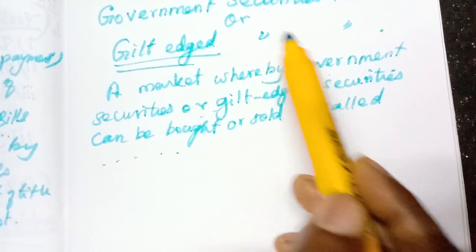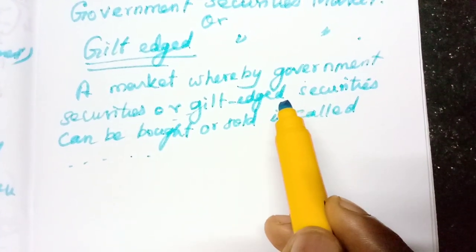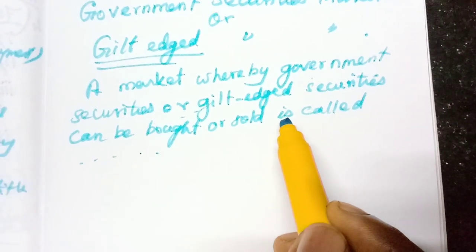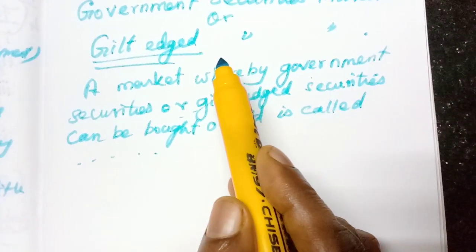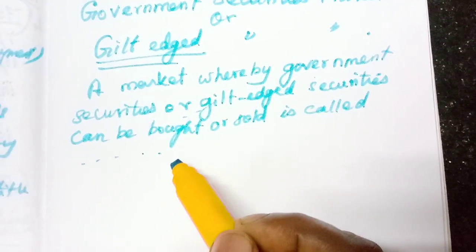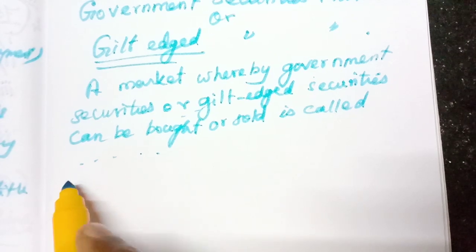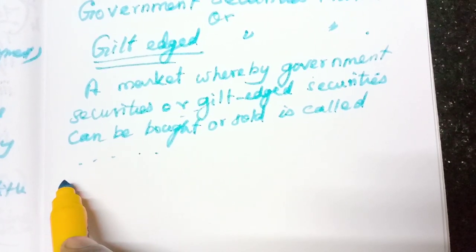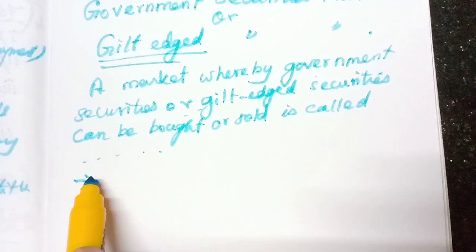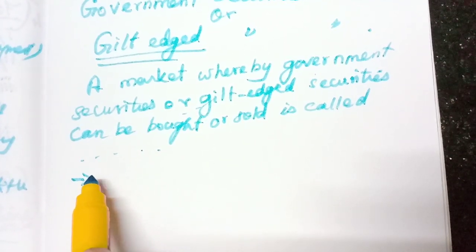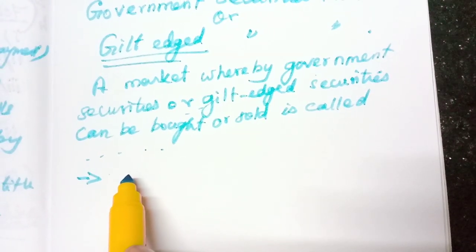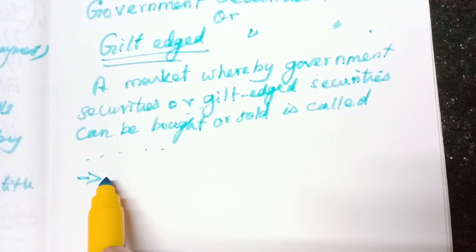What are government securities? They are called gilt-edged securities. Understand? Government means we can say central government as well as state government. Why are they issuing these government securities? Because usually the government needs funds for meeting short-term requirements. What may be the purpose for which they are issuing this type of securities?